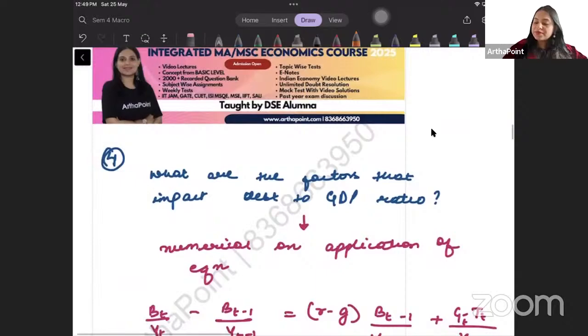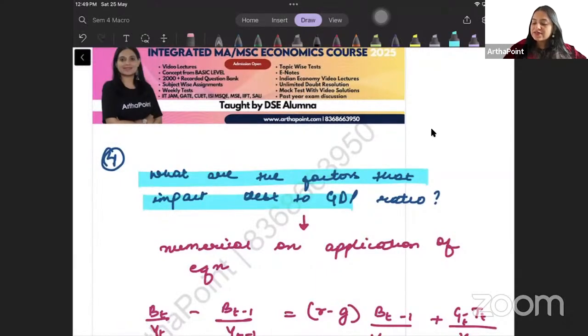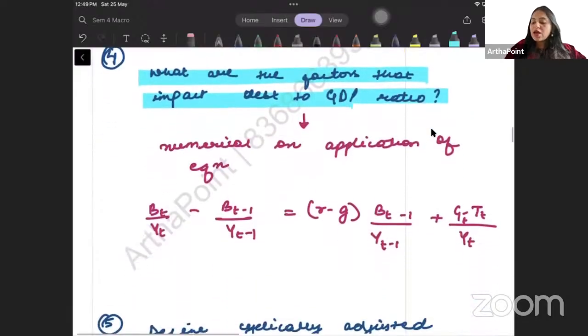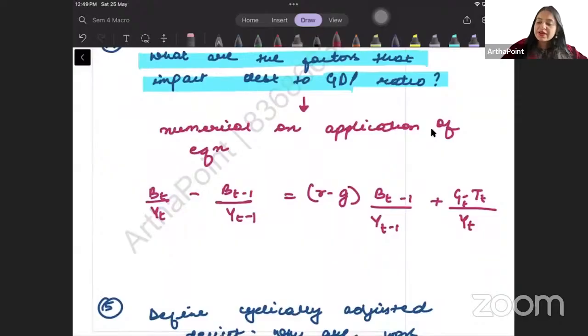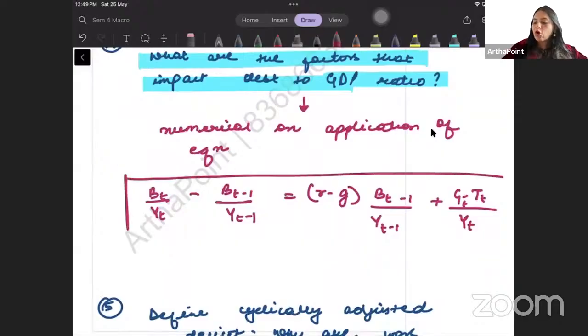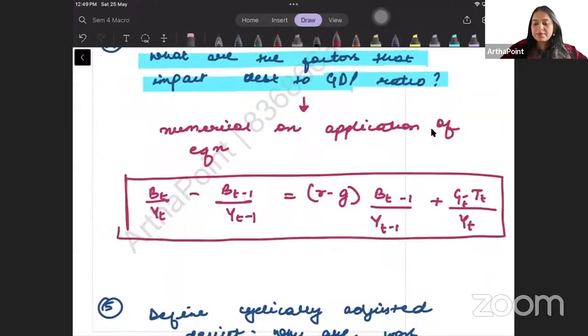Question number 4, beta. What are the factors that impact debt to GDP ratio? On this, again, I am expecting एक numerical. So from unit 1, basically, there will be one numerical that will be asked in exam. Exam में एक numerical आएगा unit 1 से.